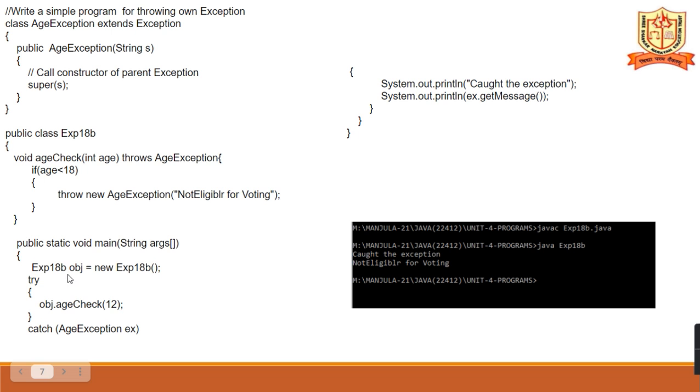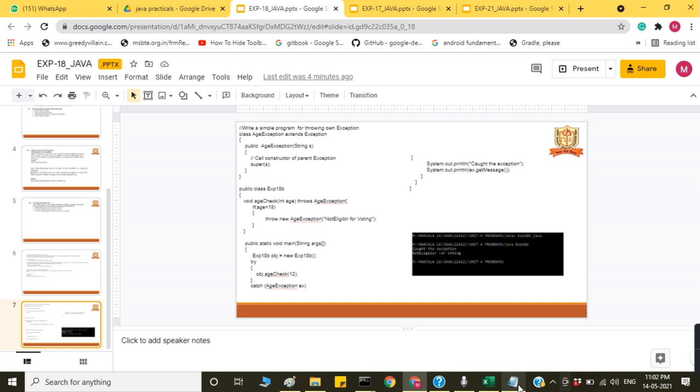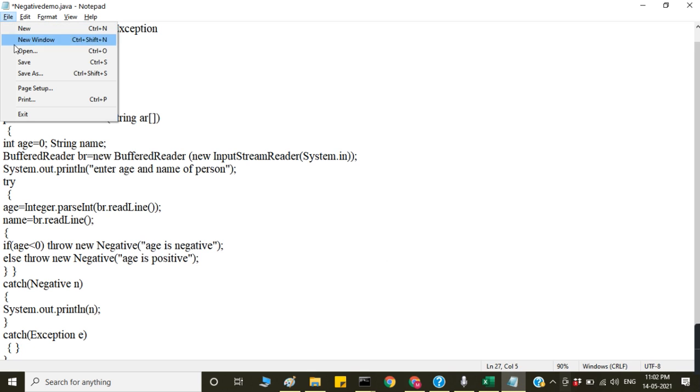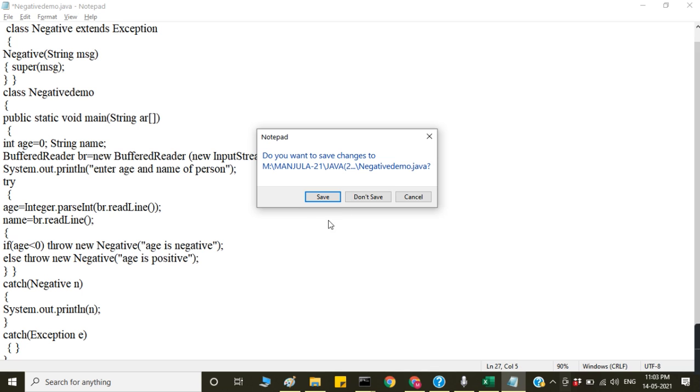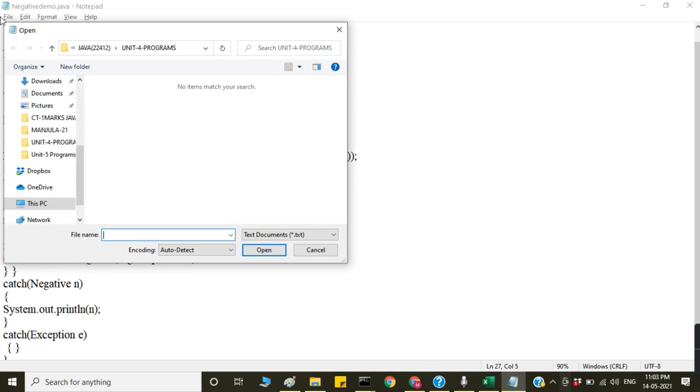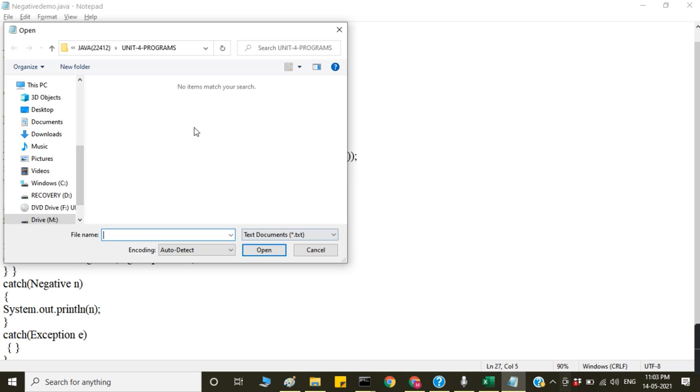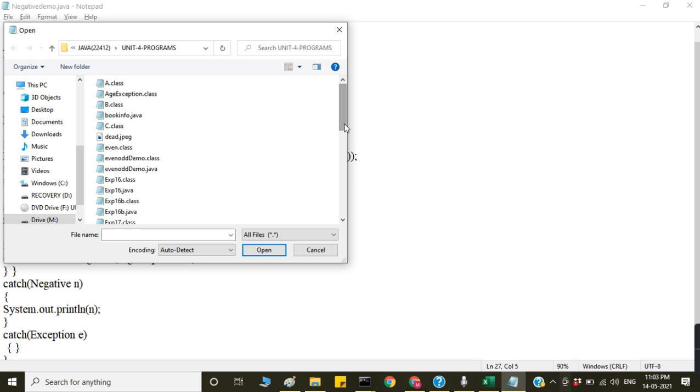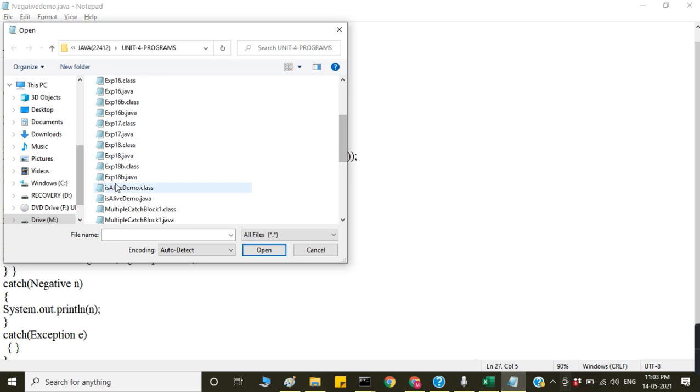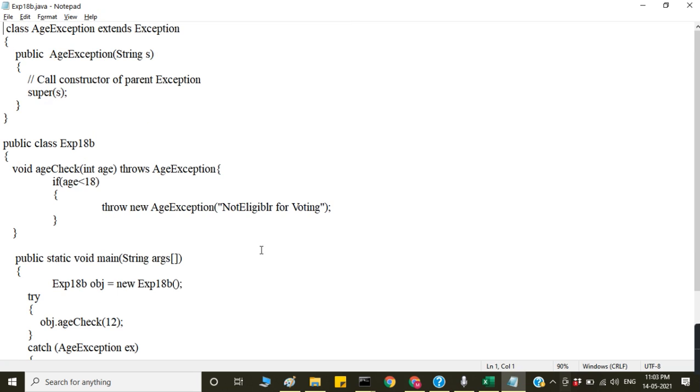So exp18b is there. I'll run this experiment, I'll open the exp18b Java file. So class AgeException extends Exception, public AgeException, then you have to pass the message here.